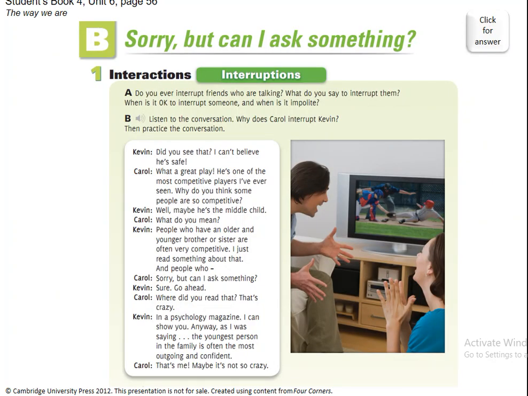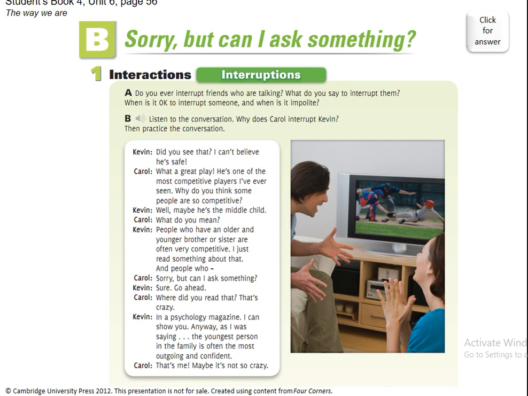Did you see that? I can't believe it. He's safe. Carol, what a great play. He's one of the most competitive players I've ever seen. Why do you think some people are so competitive? Well, maybe he is a middle child. What do you mean? People who have older or younger brothers or sisters are often very competitive. I just read something about that. And people... sorry, but can I ask something? Sure, go ahead. Where did you read that? That's crazy. In a psychology magazine, I can show you. Anyway, as I was saying, the youngest person in the family is often the most outgoing and confident. That's me. Maybe it's not so crazy.